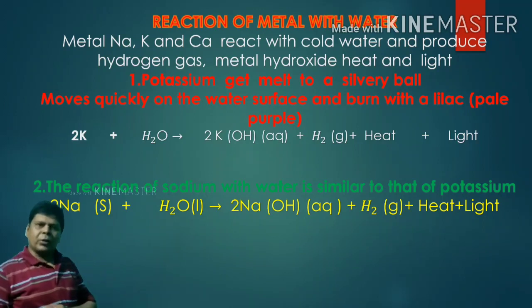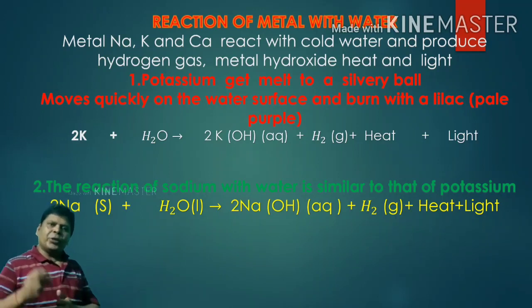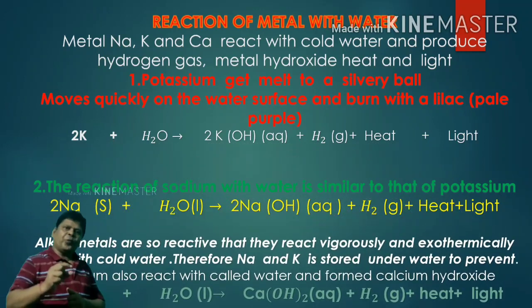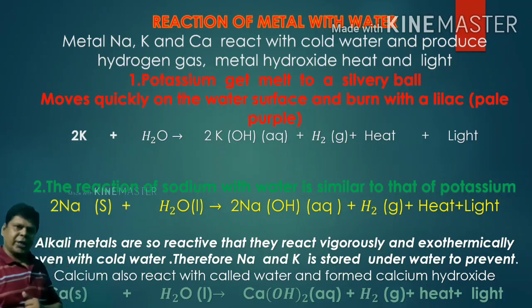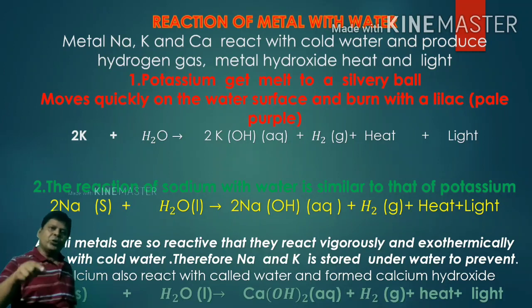Potassium reacts with water. Potassium melts into a silvery ball and moves fast over the water, and reacts with water to form potassium hydroxide and hydrogen gas. The reaction of sodium is also just like potassium. It also reacts with water and forms sodium hydroxide and hydrogen gas. And calcium also reacts with water, forming calcium hydroxide and hydrogen gas.